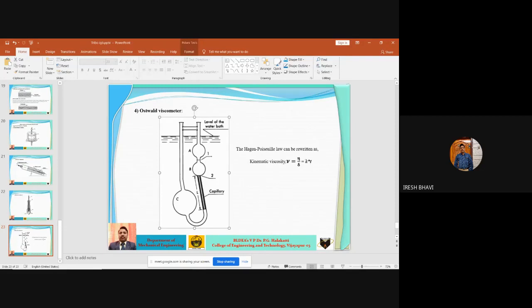Then K is equal to what? This kinematic viscosity nu by T. You will get the K for this instrument. Once you get K for this instrument, then for any other liquid, kinematic viscosity can be determined by using that value of K into the time taken by the liquid to flow from 1 to 2. Like this, the viscosity of the oil is measured in Ostwald viscometer. Is it clear?